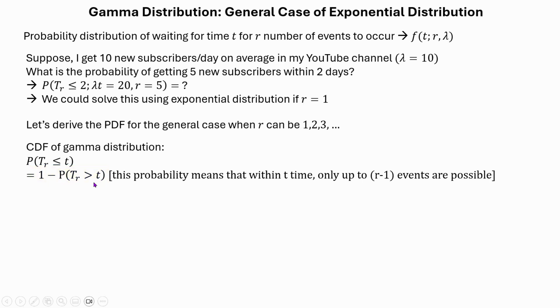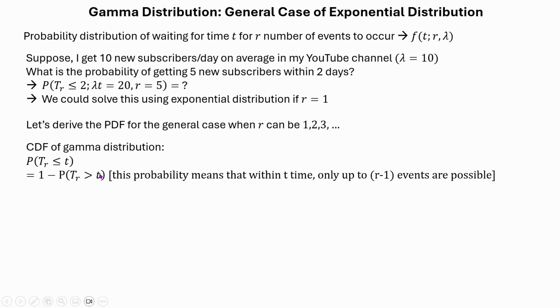Let's try to understand probability of TR greater than small t in a bit more detail. What this actually means is that within time t, R events could not occur. That means maybe 0 events occurred, that means no events occurred. Maybe 1 event occurred. Maybe even R minus 1 events are possible within this time, but the rth event has to be after time t.